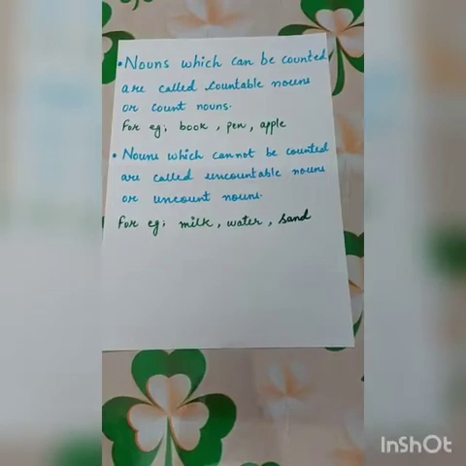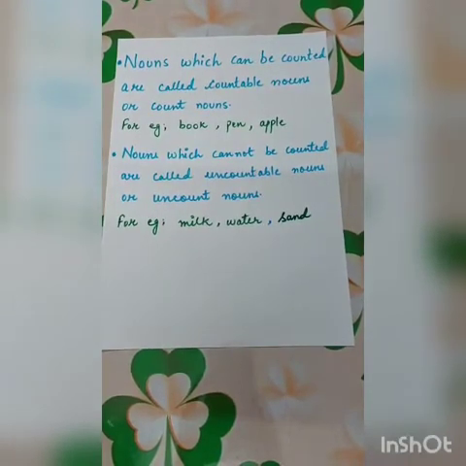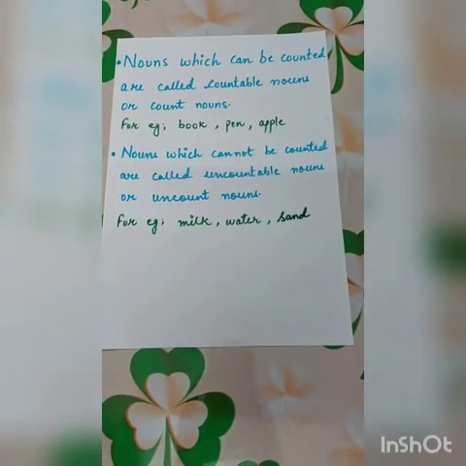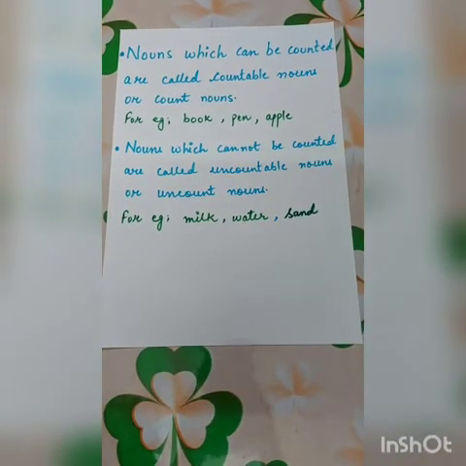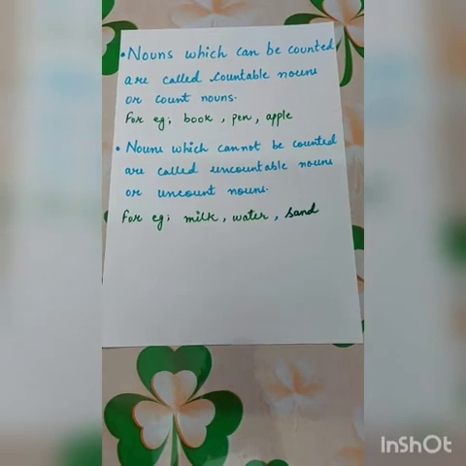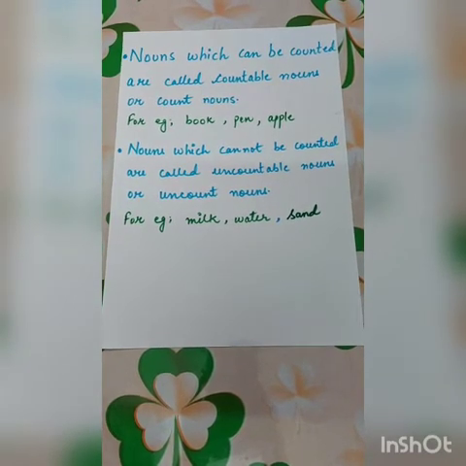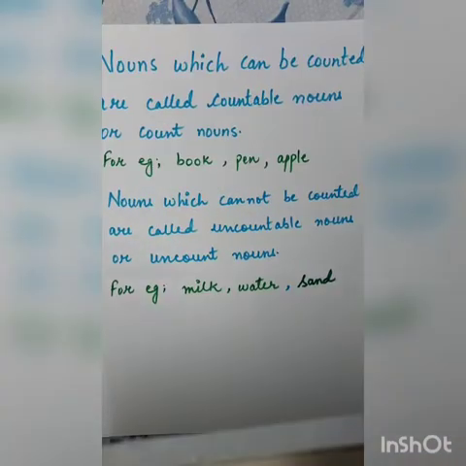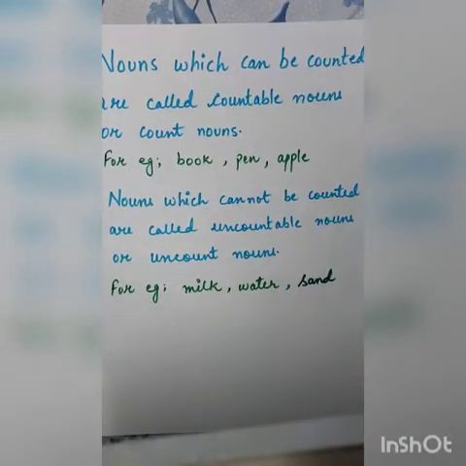You cannot say one milk or two milk. You cannot count it. But you can count glasses of milk, like one glass of milk or two glasses of milk. Same is for water. So, countable nouns can be counted and uncountable nouns cannot be counted.